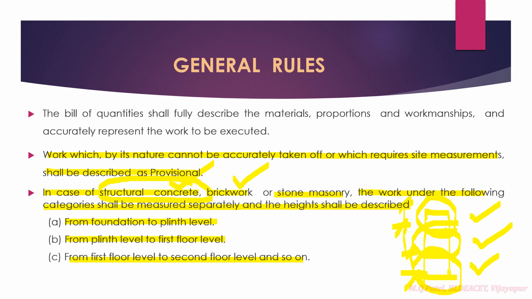For example, in Bijapur itself, at ground level they will be charging a certain rate. If you take centering works, they'll charge around 120 rupees per square feet. When you go for first floor construction, they'll take 120 rupees per square feet, plus additionally 10 to 20 percent extra for lifting charges. Again when you go for the second floor, they'll charge you extra, and again for the next floor. Either you have to lift the material and give it to them, or they lift the material and you pay them extra.